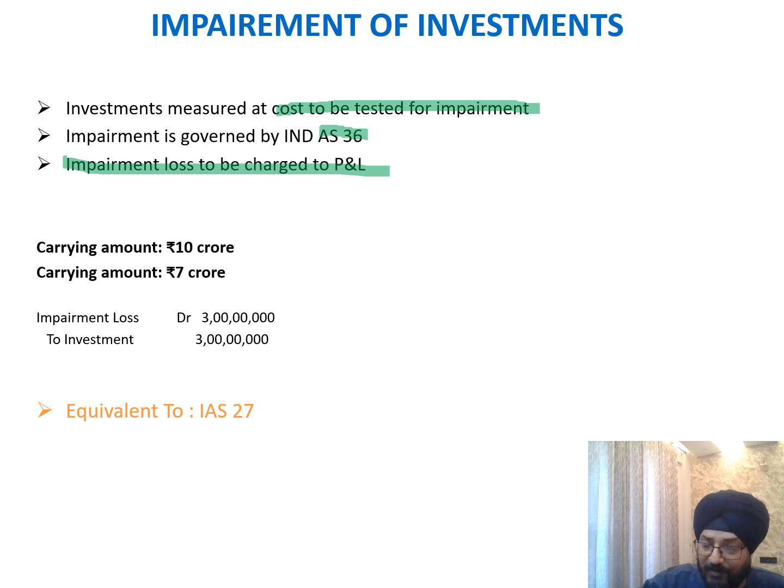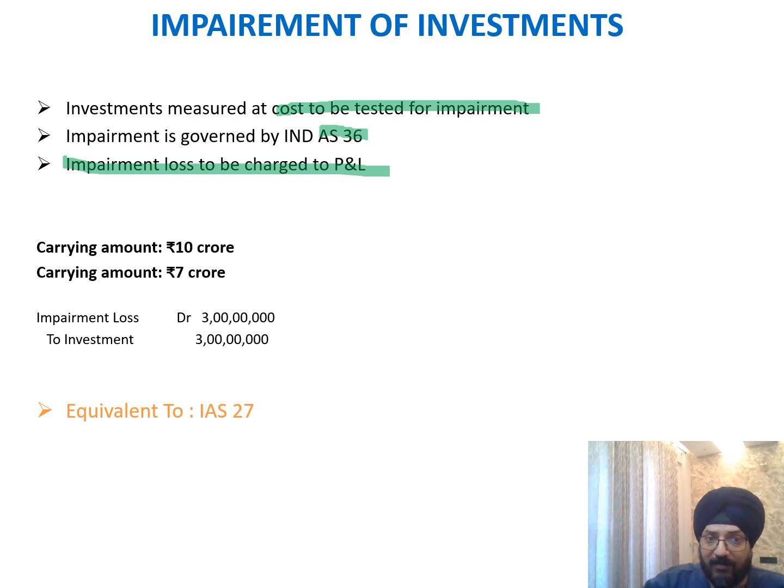So in case of SFS, when the investment model is measurement at cost, it has to be tested for impairment. If it is at fair value, then there is no requirement because any adjustment in the fair value anyway will be taken to my OCI, upward or downward both. Now when it is measured at cost, it has to be tested for impairment. Impairment testing will be as per Ind AS 36. Any impairment loss would be recognized in my P&L.